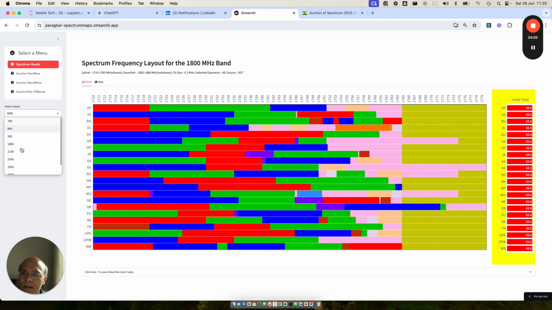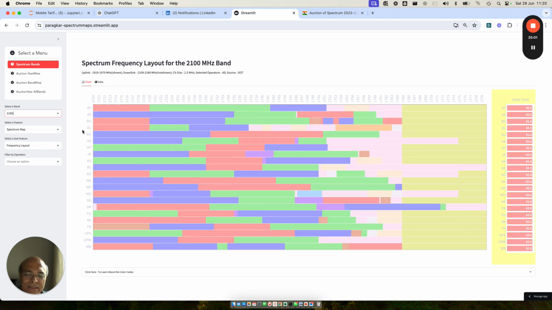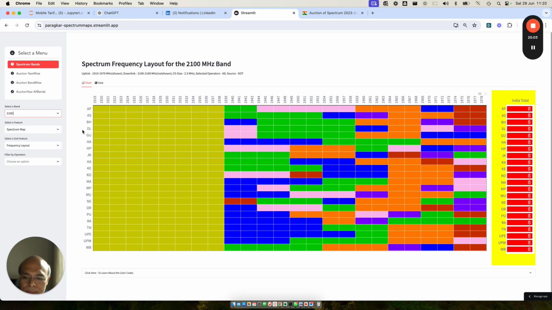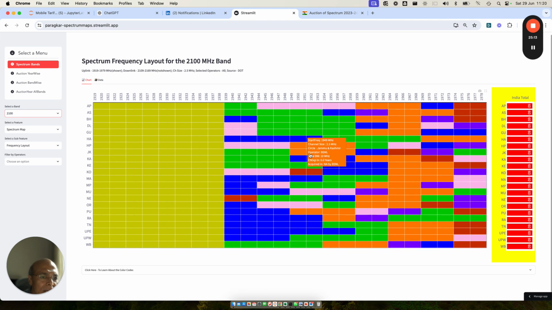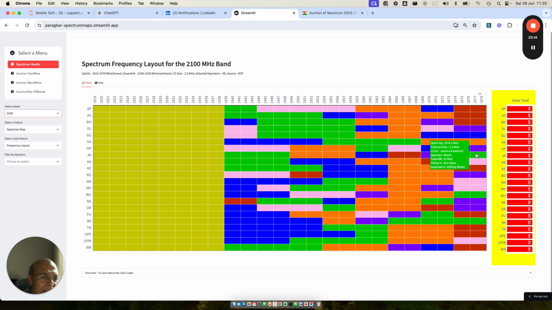Now let's look at the 2100 megahertz band. The 2100 megahertz band is also very simple. You don't have to worry because the block sizes are more. Look at this, these are all aligned, right? Only one place, like if you look at the new JNK, this is the BSNL assignment here. So Bharti, BSNL, all have to get shifted.